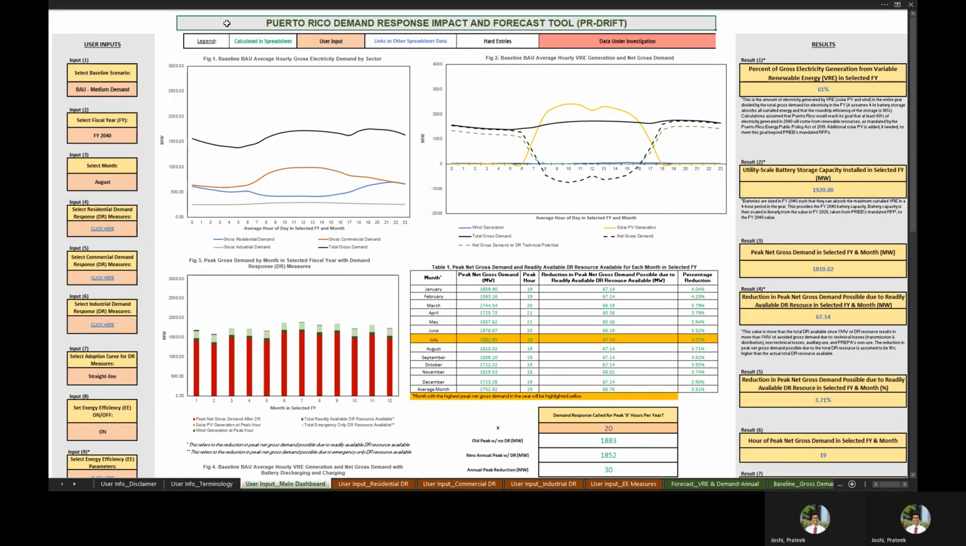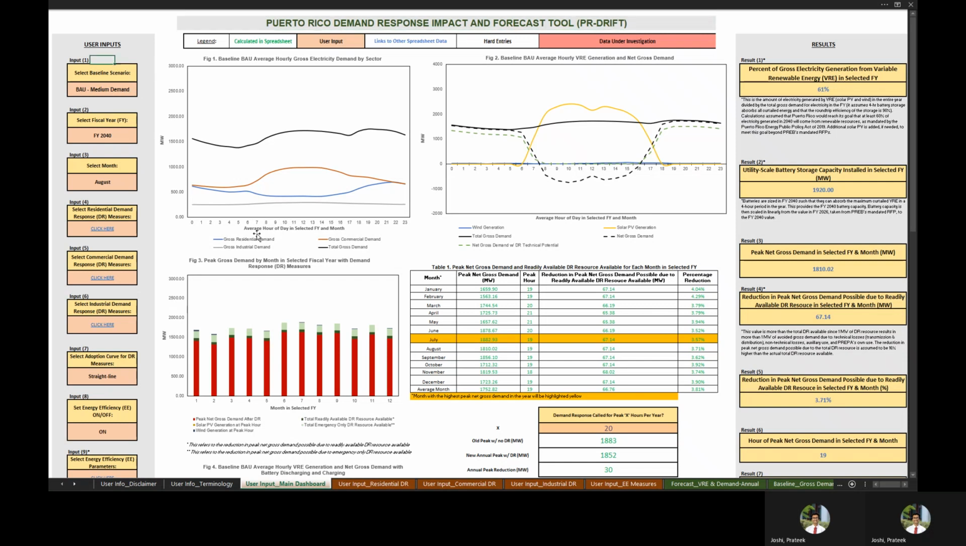The Puerto Rico Demand Response Impact and Forecast Tool, or PR Drift, is a spreadsheet-based tool developed by NREL in which users can estimate the potential impacts of demand response, energy efficiency, variable renewable energy, and energy storage adoption in Puerto Rico from 2021 to 2040. The purpose of this video is to provide a brief overview of the tool's functionality by using an example scenario based on the 2019 Integrated Resource Plan, or IRP, developed by the Puerto Rico Electric Power Authority, or PREPA.